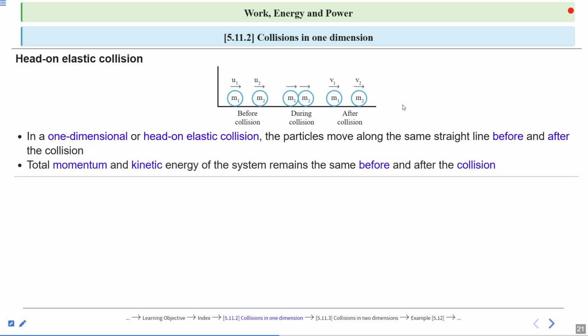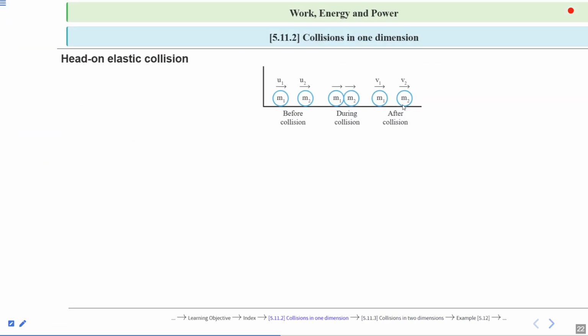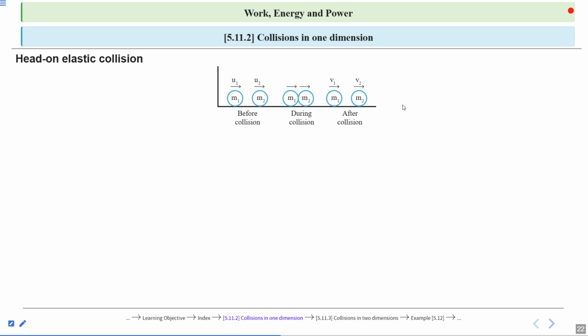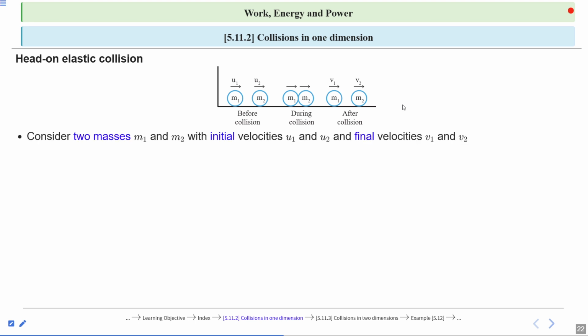So the total momentum and kinetic energy of the system remain the same before and after collision in a head-on elastic collision. Consider here two masses m1 and m2, their initial velocities u1 and u2, and final velocities v1 and v2 respectively.